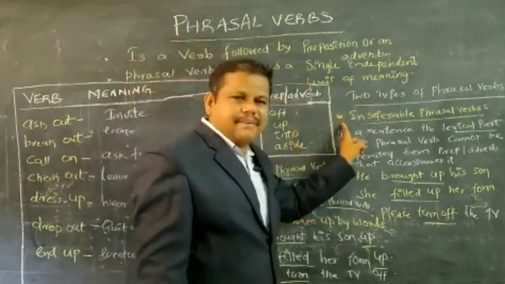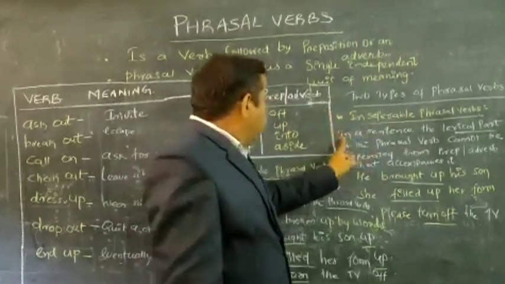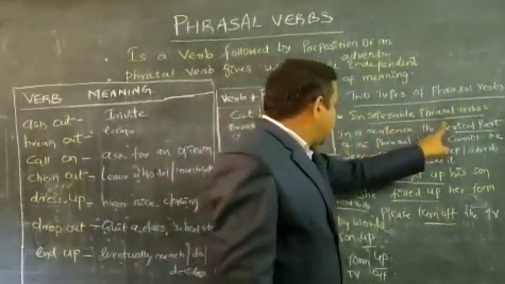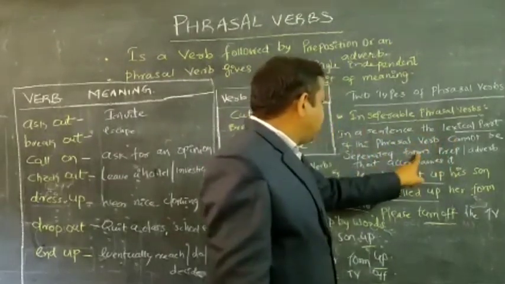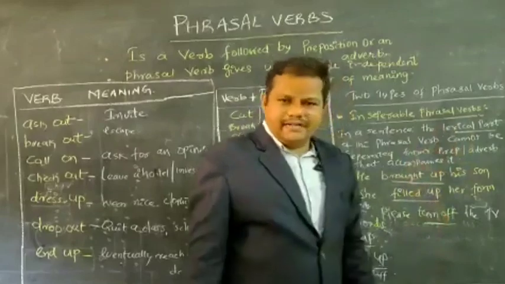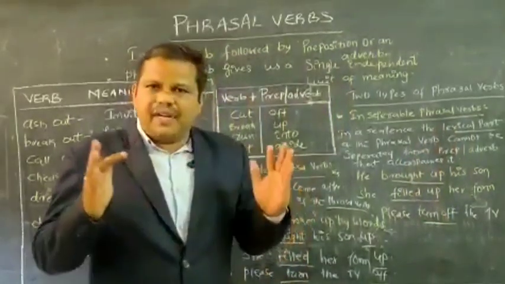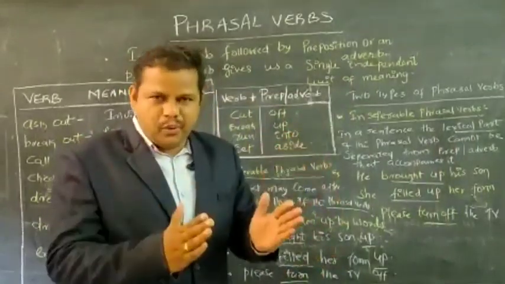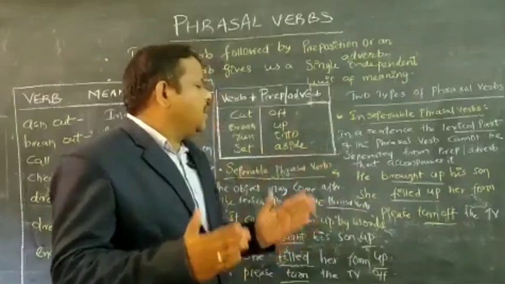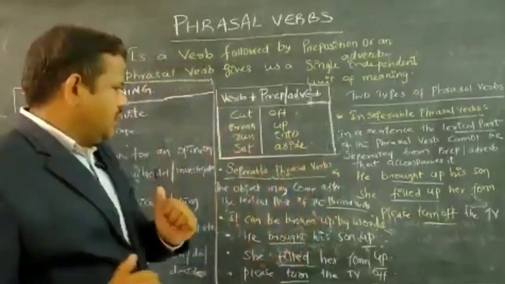Now what are inseparable phrasal verbs? See the definition. In a sentence, the lexical part of the phrasal verb cannot be separated from the preposition or adverb. It means that an inseparable phrasal verb is the combination of verb and preposition. You cannot break the verb apart from the preposition.